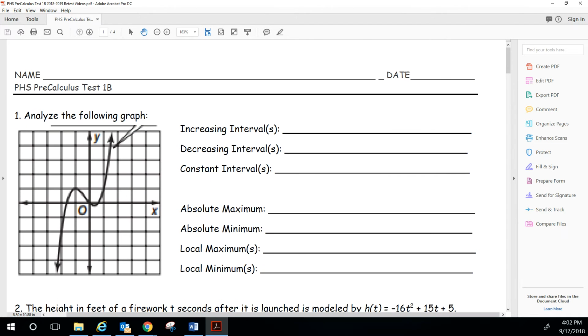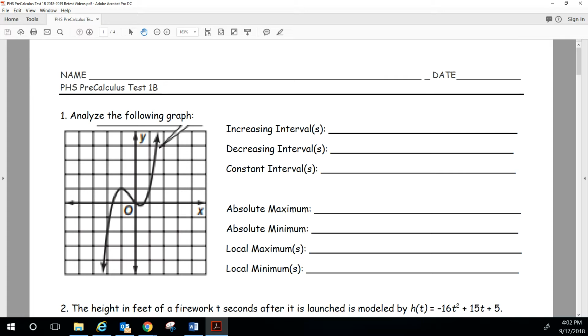Like I told the pre-AP guys, this is not either test A or test B, so no one's going to have all of these questions. But I wanted to do problems similar to them so that you can go by the model that I do in the videos and come up with the right answer. So I'm not doing the corrections for you, but I'm giving you a similar problem to show you how it's done.